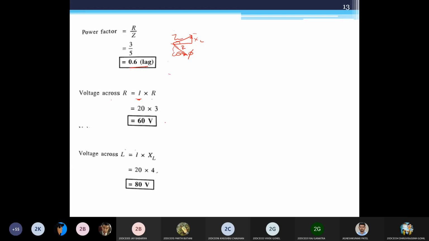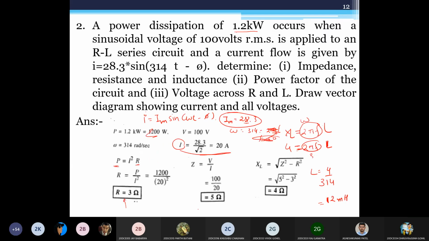Okay. See, I am not using L over here. L is inductance. What I am using is XL, that is reactance, that is measured in ohm. Then I can get my voltage across L is I XL. So do not mistake this with L. L is inductance. It is the value of your inductance, like Henry. When we learn chapter 4, at that time we have discussed that.